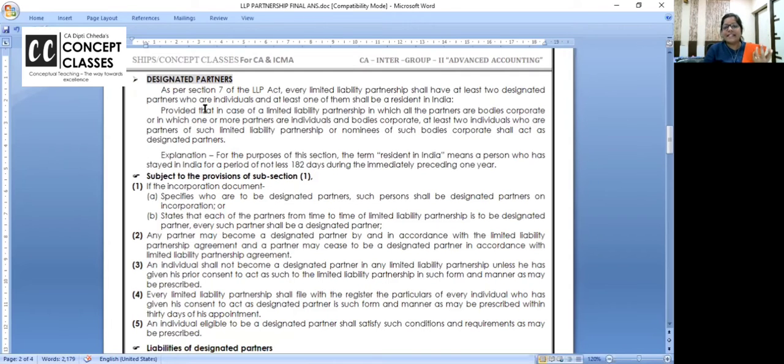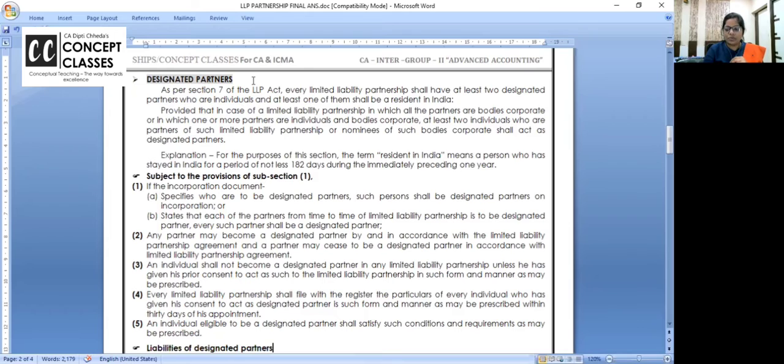Who is a designated partner? First I'll tell you, then I'll try to read overall. Any two of the partners out of the partnership firm, whatever may be the strength, should become designated partners, means responsible partners of the firm.